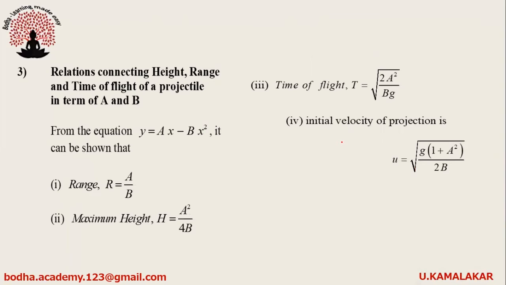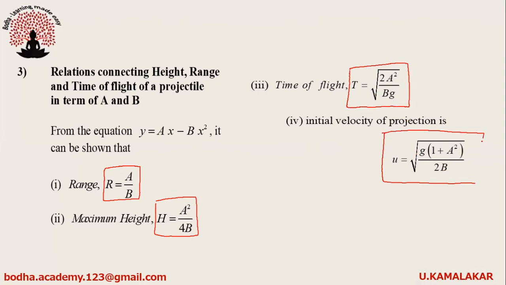Relations connecting height, range, and time of flight of a projectile in terms of a and b. From equation y equals ax minus bx square, it can be shown that range R equals a by b. Maximum height H equals a square by 4b. Time of flight T equals under root 2a square by bg. Initial velocity of projection u is under root g into 1 plus a square whole thing divided by 2b.